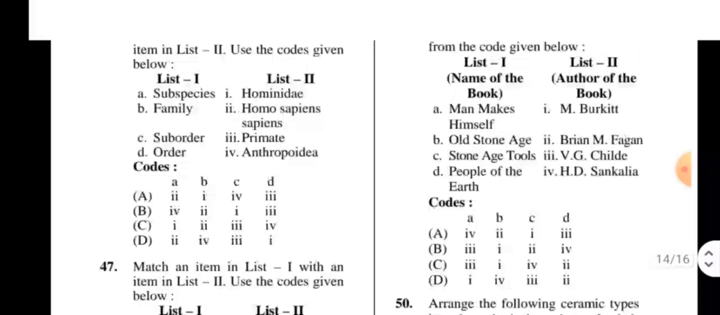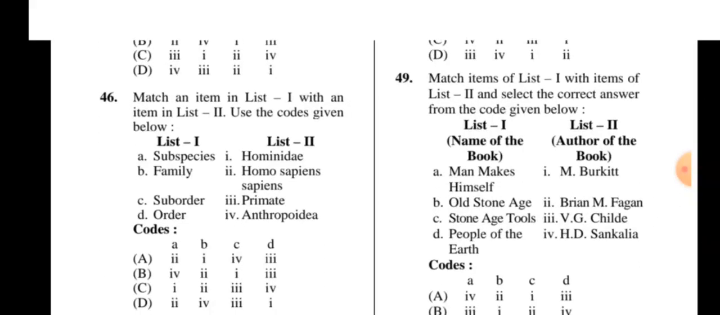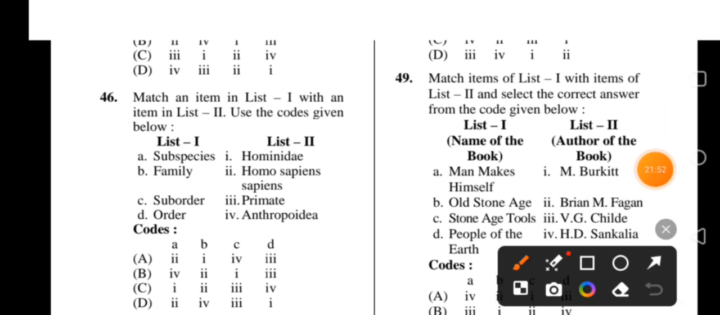Next, 49. Four options. So, first book, Man Makes Himself, given by Gordon Childe. Old Stone Age, related to Burkitt. Stone Age Tools, H.D. Sankalia. People of the Earth, Fagan. Okay, so the right option is C.